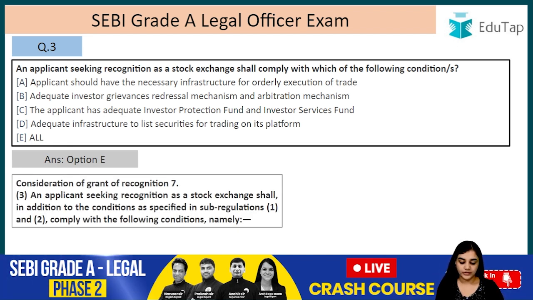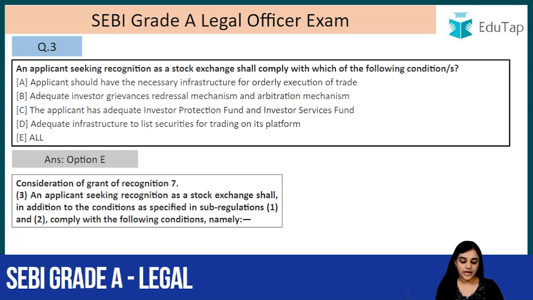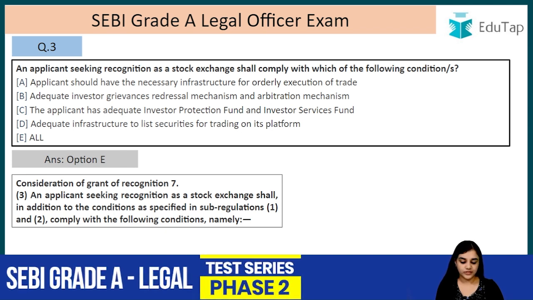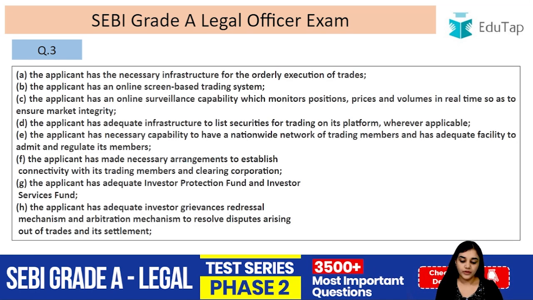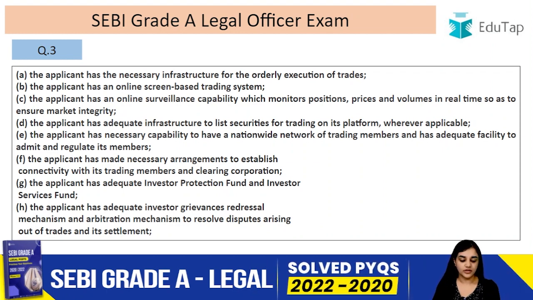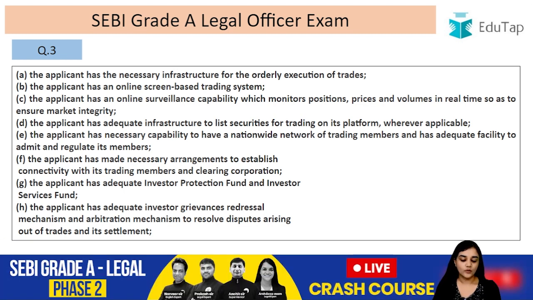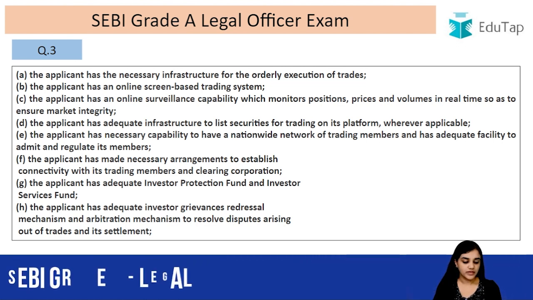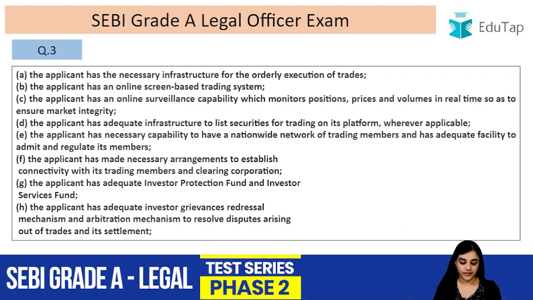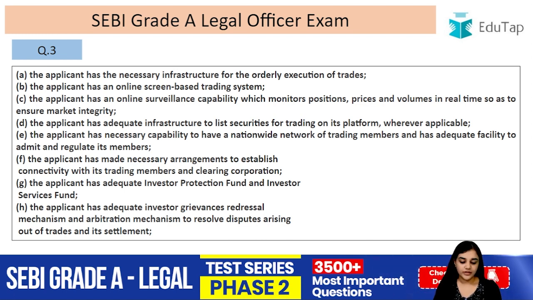Consideration for the grant of recognition. An applicant seeking recognition as a stock exchange shall, in addition to the conditions as specified in sub-regulation 1 and 2, comply with the following conditions, namely: The applicant has the necessary infrastructure for the orderly execution of trades. The applicant has an online screen-based trading system. The applicant has an online surveillance capability which monitors positions, prices and volumes in real time so as to ensure the market integrity. The applicant has adequate infrastructure to list securities for trades on its platform wherever applicable.